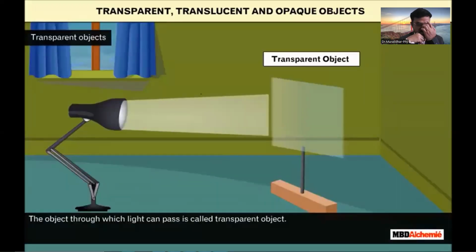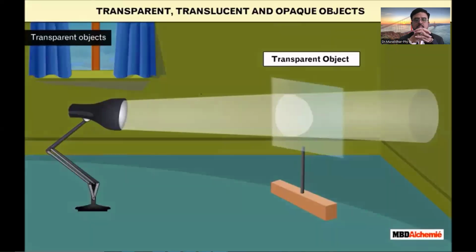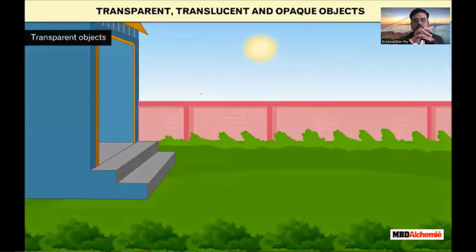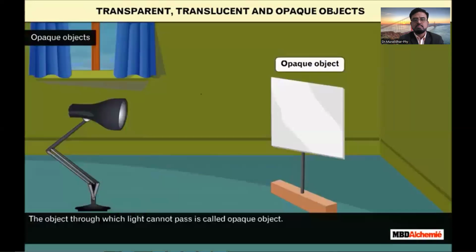The object through which light can pass is called transparent object. It can be seen clearly through a transparent object. Air and different gases are transparent as light passes through them.